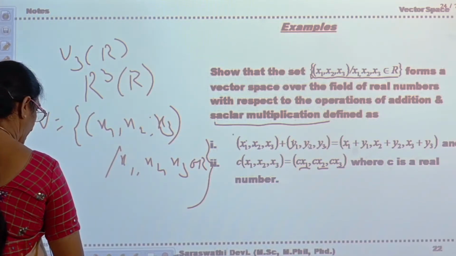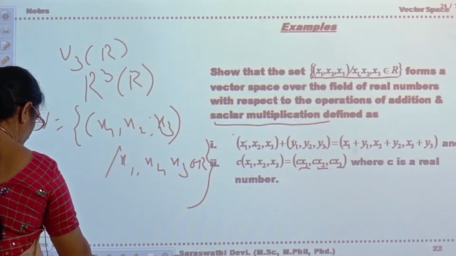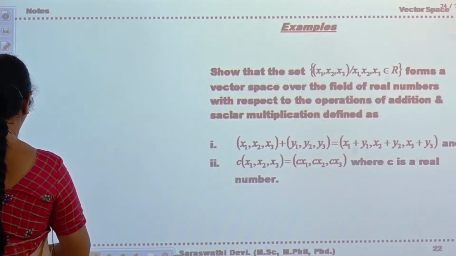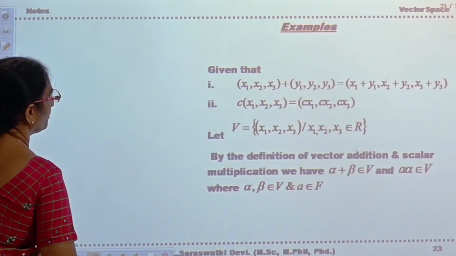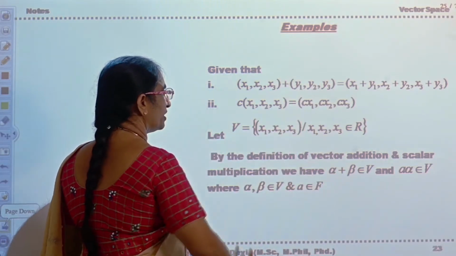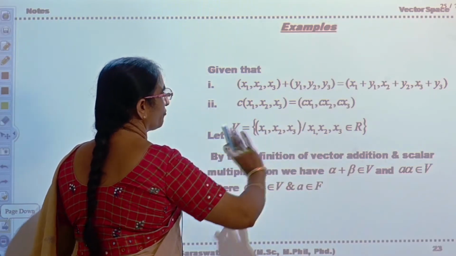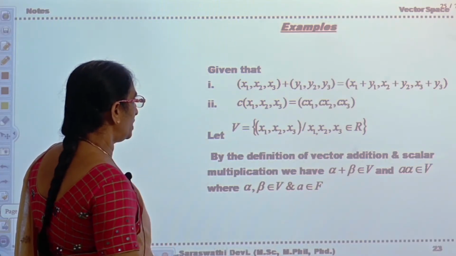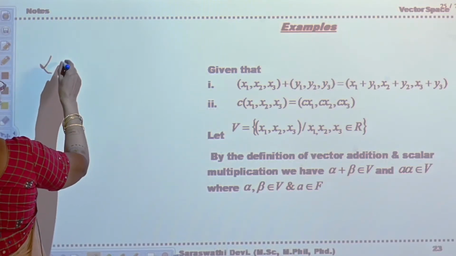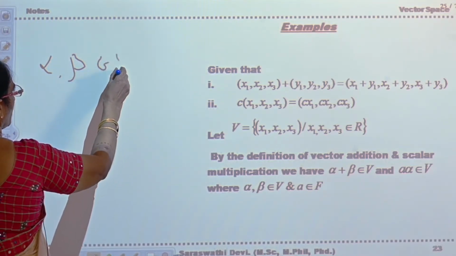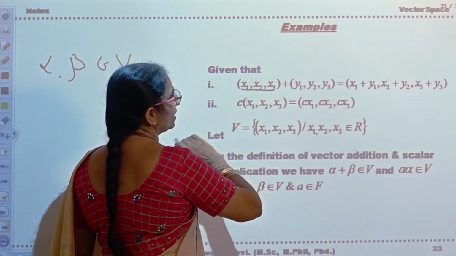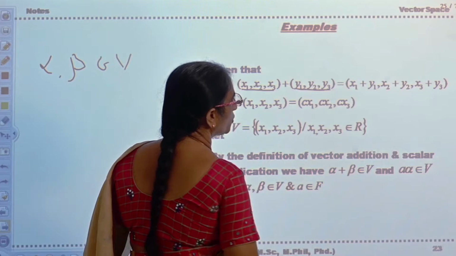Now see again, now with respect to these two operations. Now see the next piece, how we are able to prove it. Now what is given to you? These two operations are given. V is a set of vectors you are given. Now take alpha and beta, two elements belonging to V. Alpha and beta belong to V. Now take alpha is equal to x1, x2, x3, beta is equal to y1, y2, y3.